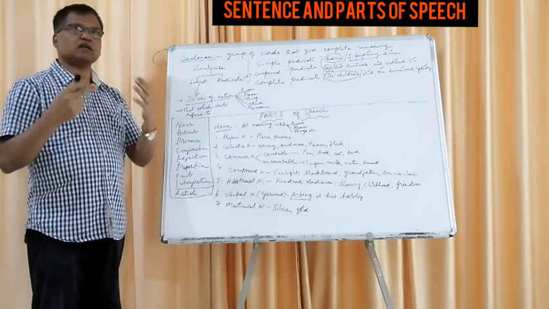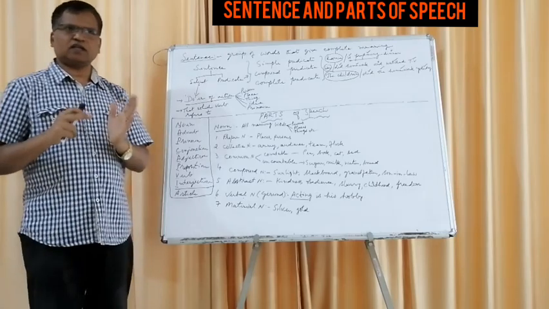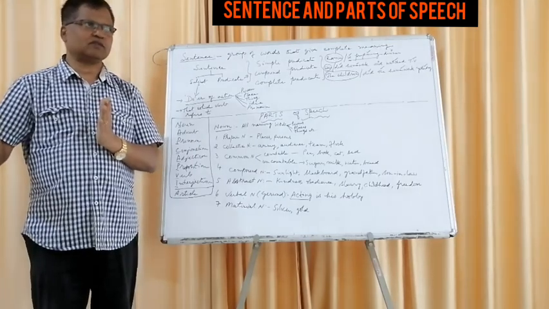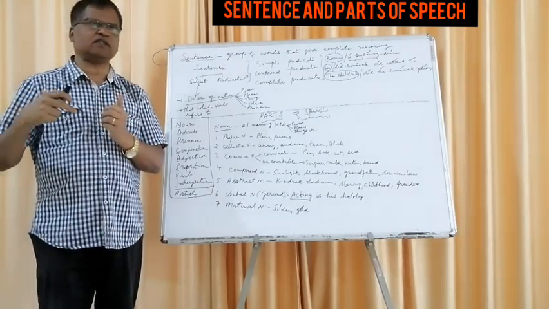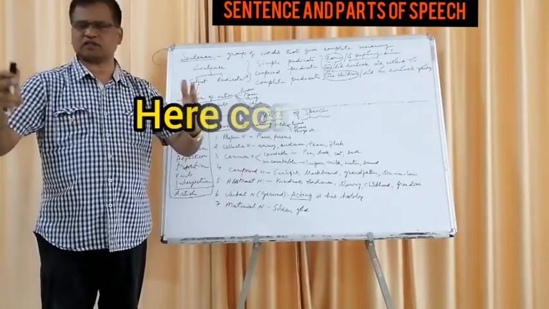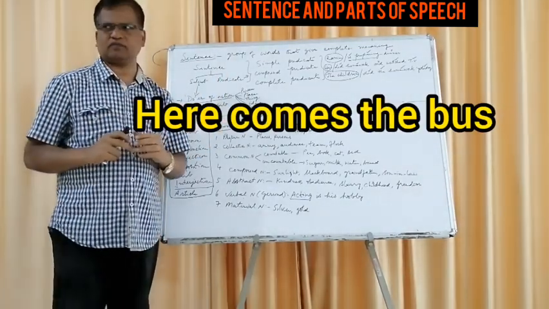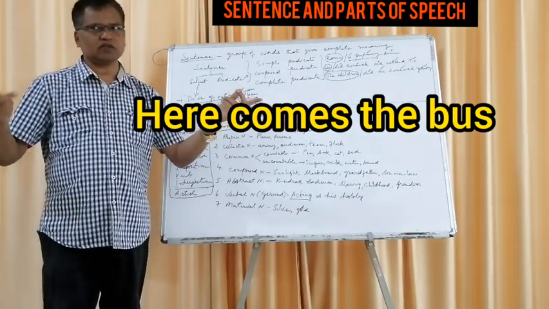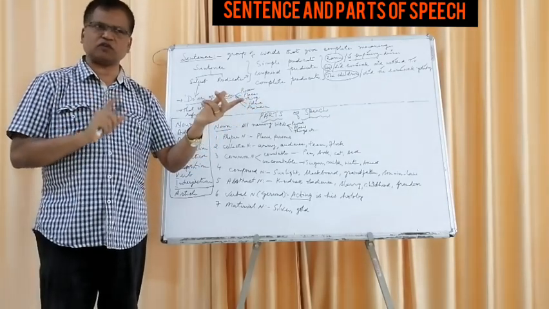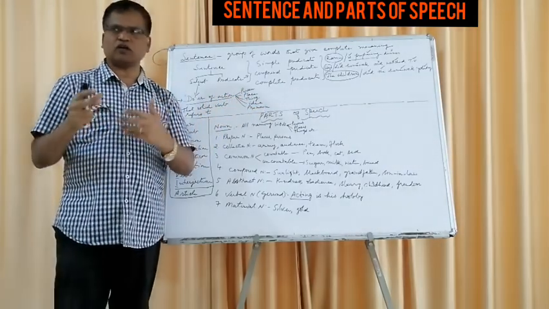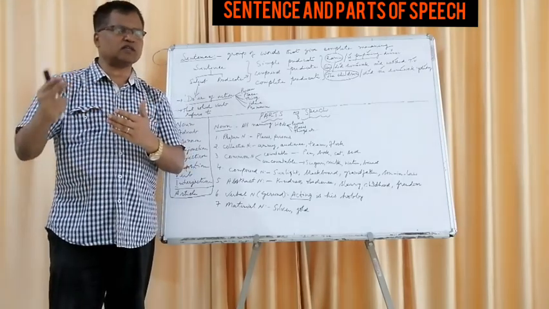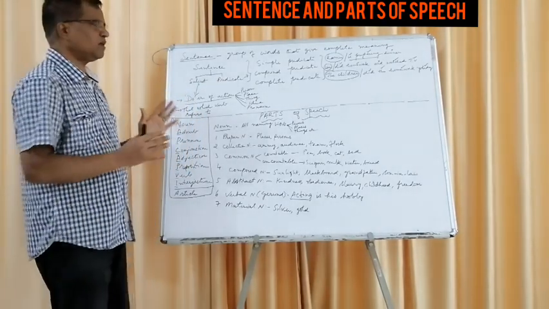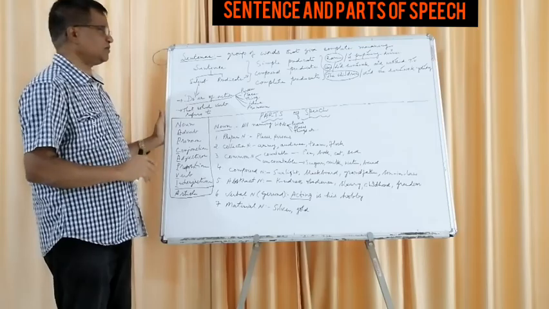We may think that the subject should always come in the beginning, first. It can come in the middle also. Subject can come in the end also. So we need to discover where the subject is in a sentence. Now, here comes the bus. Where is the subject? Bus is the subject, at the end, because the bus is coming. That verb refers to the subject. Therefore, the subject can be in the beginning, middle, or anywhere in the sentence. It need not come in the front only.